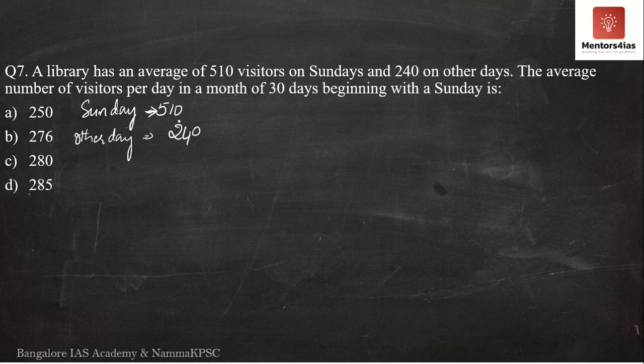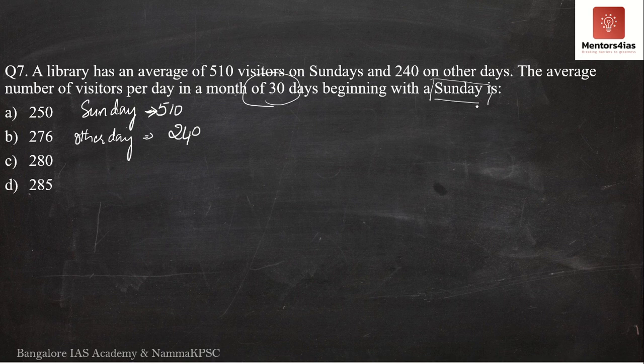If on every Sunday 510 visitors visit the library, on every other day we have 240 visitors. If you take the entire month of 30 days, on an average, on a day, how many visitors will visit the library? Considering that the month starts with a Sunday.